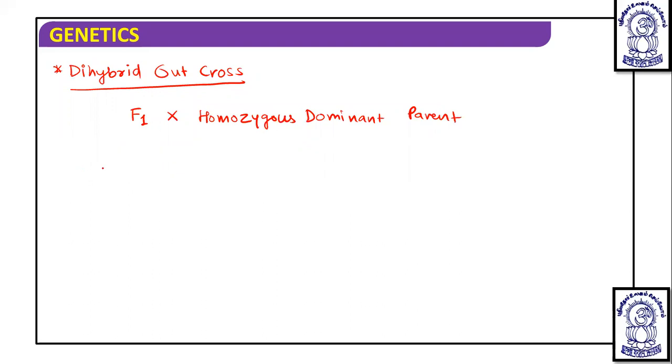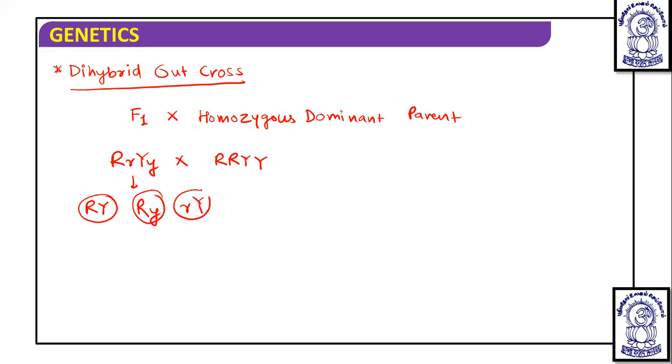Now you know that F1 is capital R small r, capital Y small y. If it is crossing with capital R capital R, capital Y capital Y, which is a homozygous dominant parent, then the gametes of F1 are going to be capital R capital Y, capital R small y, small r capital Y, and small r small y. But from the other parent you are going to get only one type of gamete, that is capital R capital Y.